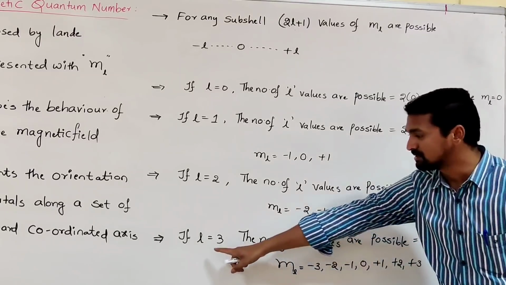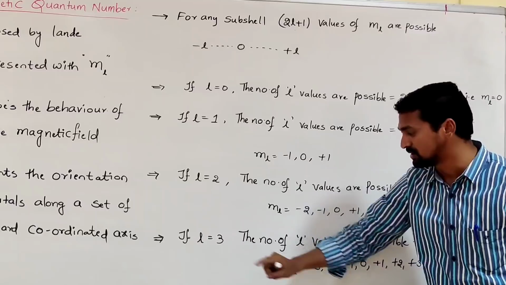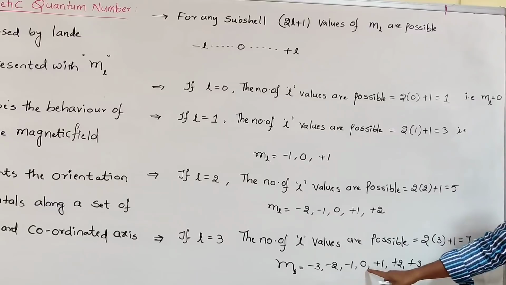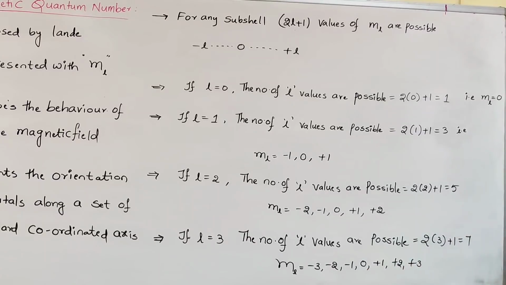Similarly, in the case of L is equal to 3, the number of ml values is 7. What are those 7? It starts from minus 3 to plus 3: minus 3, minus 2, minus 1, 0, plus 1, plus 2, plus 3. 1, 2, 3, 4, 5, 6, 7. Totally 7 ml values are possible. So these ml values are mainly useful to distinguish the orbitals present in the subshell.